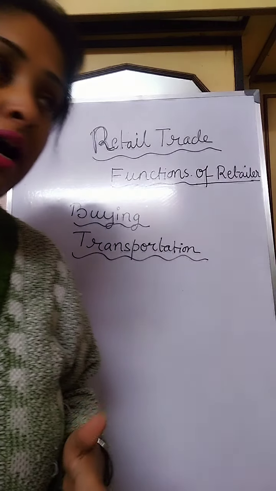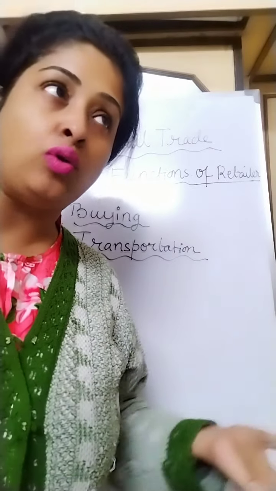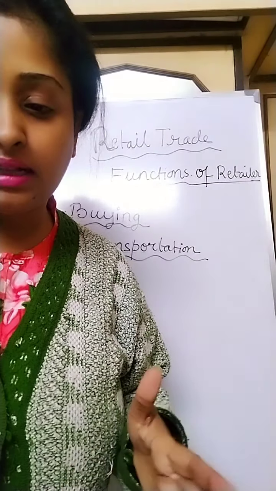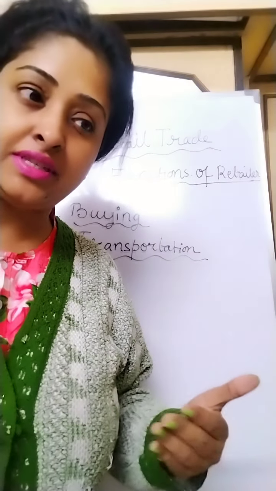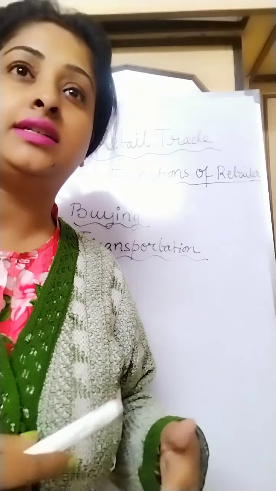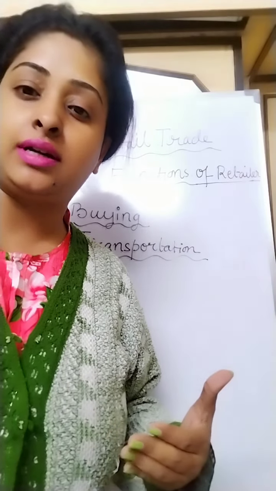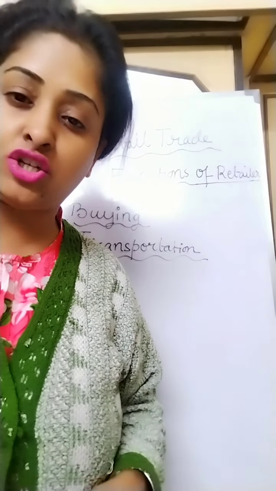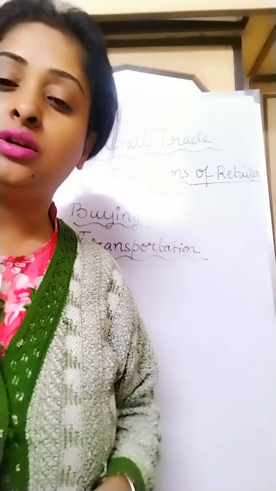That means he undertakes the responsibility of transporting goods from the wholesalers to his own retail shop. He hires vehicles for this purpose, and then it becomes easier for him to get delivery of goods at a proper time, so that he can supply the goods to the customers in time. So transportation is another function of the retailer.